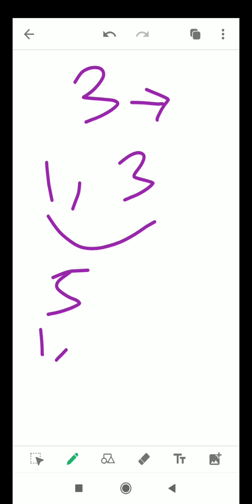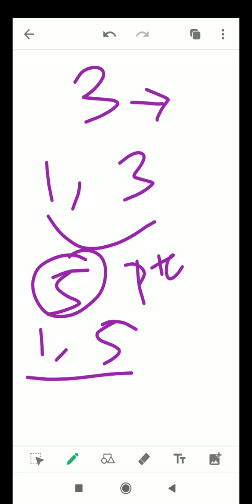So now go for 5. 5 divides itself. So we have arrived at the conclusion that we have only two factors of 5, which are 1 and 5, that is 1 and itself in the case of 5. So 5 also turned out to be a prime number.